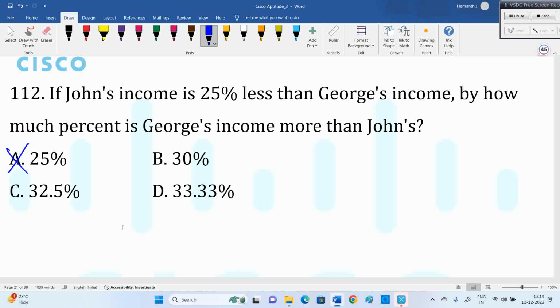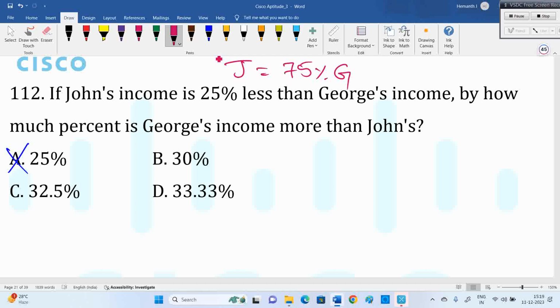John's income is 25% less than George's. Then George is how much more than John? See, some people will give a formula like A by B, or A upon A plus B, or B by A plus B. Simple, basic thing: can I write 75% of George or not? Why 75%?